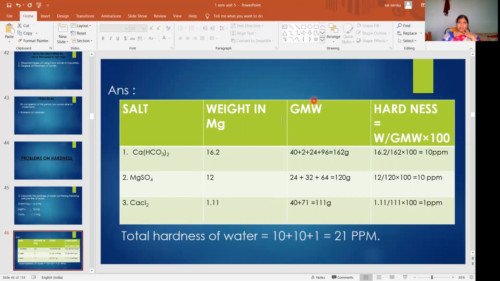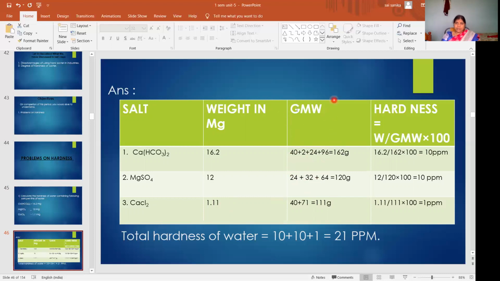Then you have to calculate the gram molecular weight. This is very important. In the second unit, that is solutions, we discussed the calculation of molecular weights. If you know the atomic weights, only then can you calculate the molecular weights.